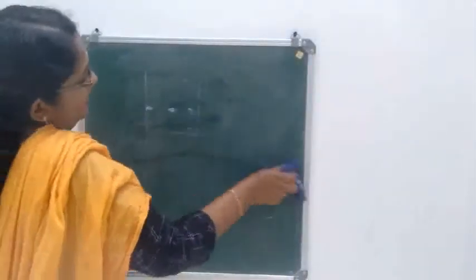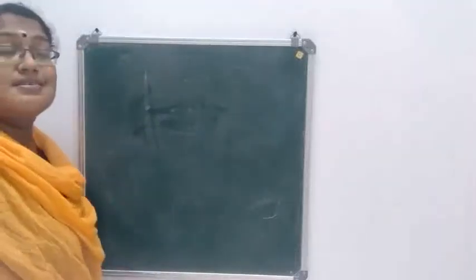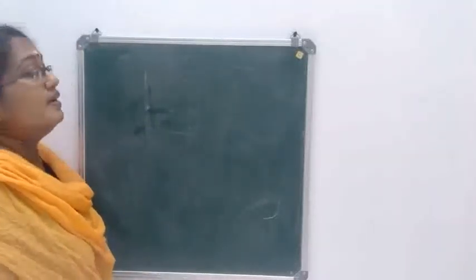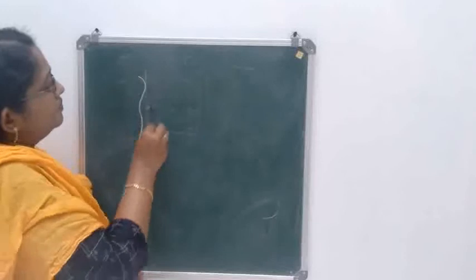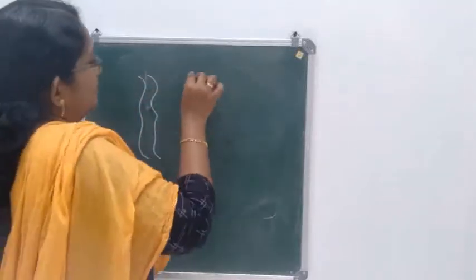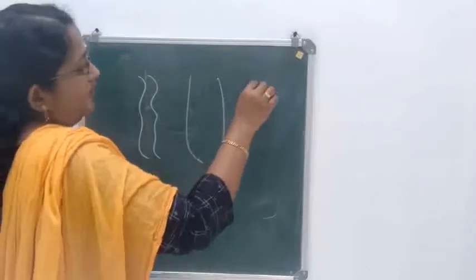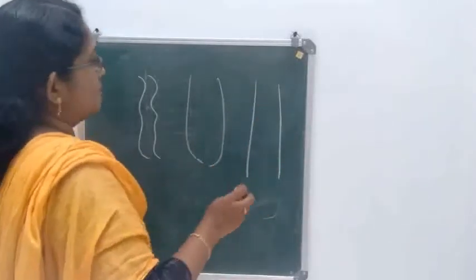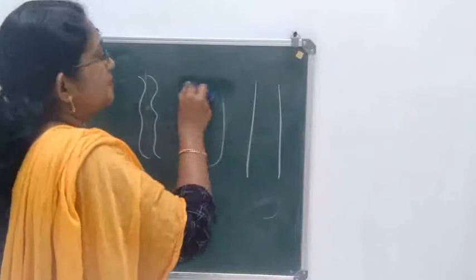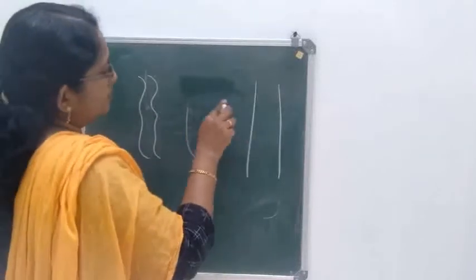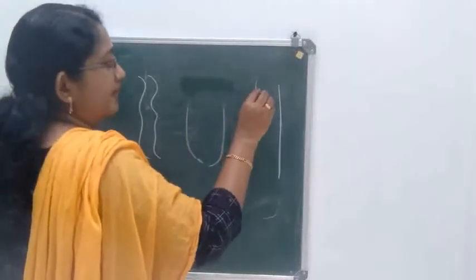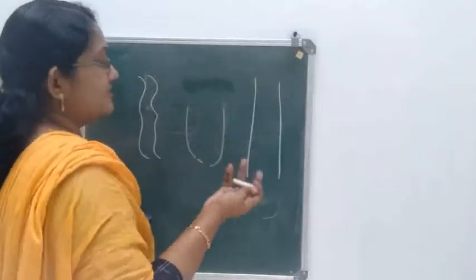Now one more property of liquid pressure, that is, liquid seeks its own level. I am considering three different types of tubes. Let the height be different, let the size be different.